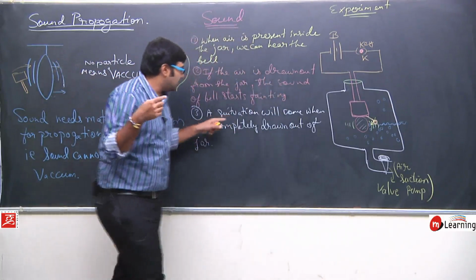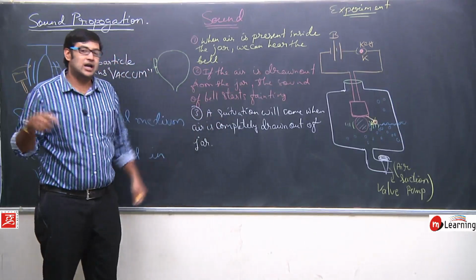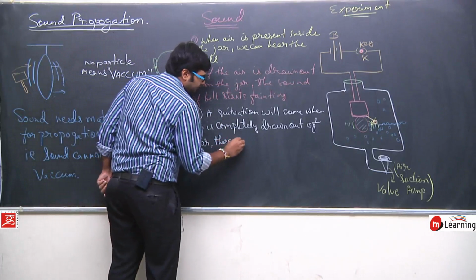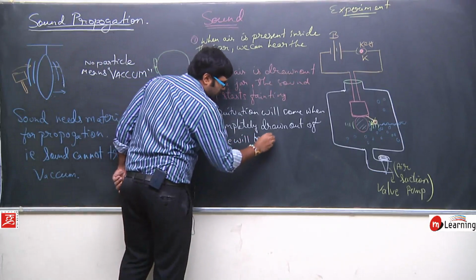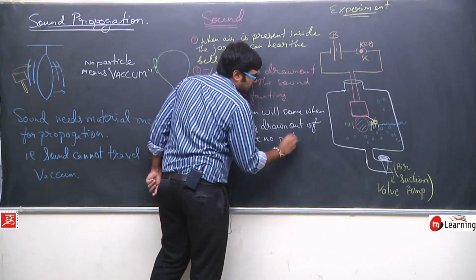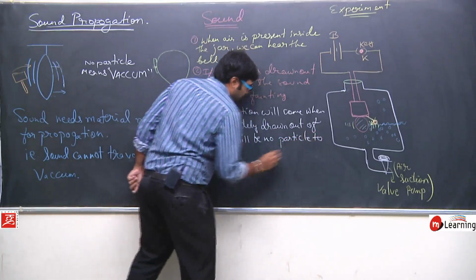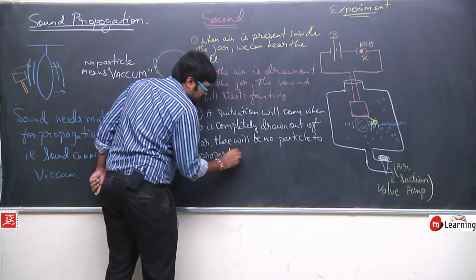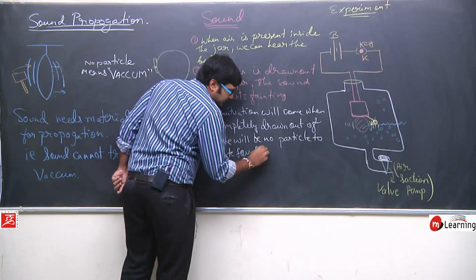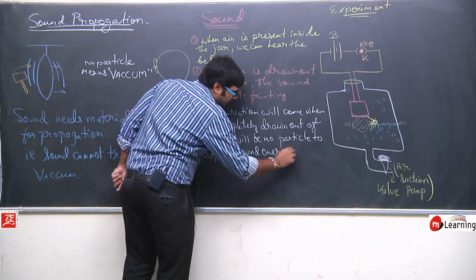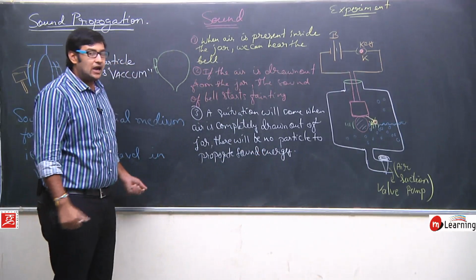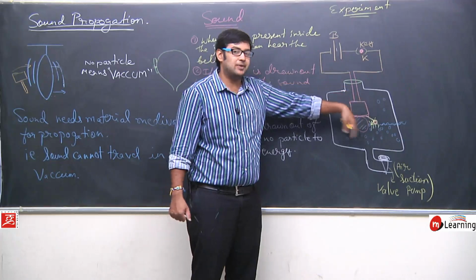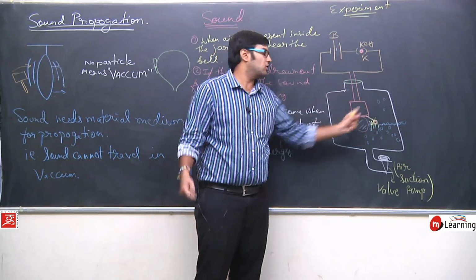Okay, so when the air is completely drawn out from this jar, there will be no particle to propagate sound energy. What we feel is that this hammer will continuously hit this bell, but no sound will be heard out of this jar.